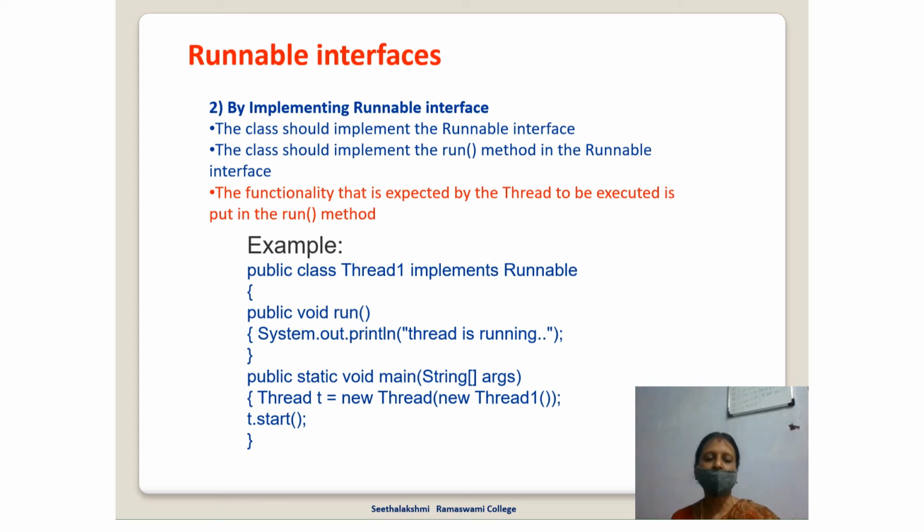Runnable interface. We can also create threads by implementing the Runnable interface. The class should implement the Runnable interface, and the class should implement the run method of the Runnable interface. That is, public class Thread1 implements Runnable. Public void run: System.out.println("Thread is running"). Public static void main(String[] args): Thread t = new Thread(new Thread1()), where t is the object name, enclosing the class I have created in the standard Thread class. Then t.start() is exactly the way to start the thread.